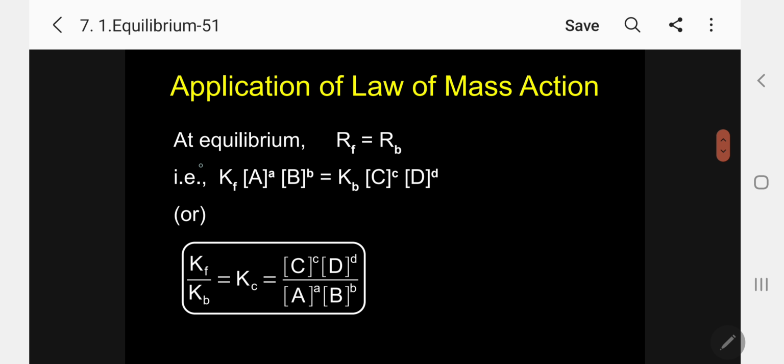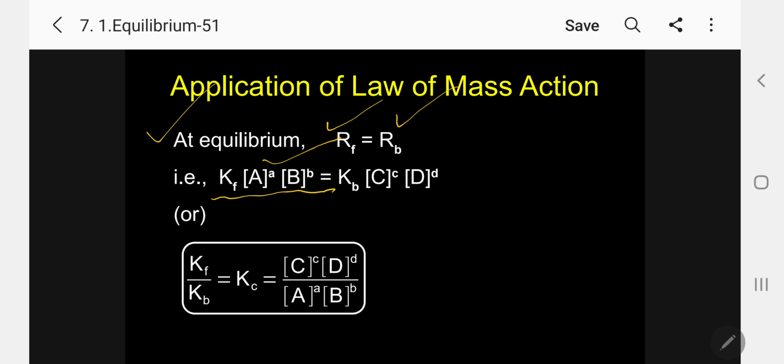Now, at equilibrium, dear students, please follow, the rate of forward reaction equals the rate of backward reaction. We know the rate of forward and the rate of backward, which are Kf into [A]^a into [B]^b equal to Kb into [C]^c into [D]^d.